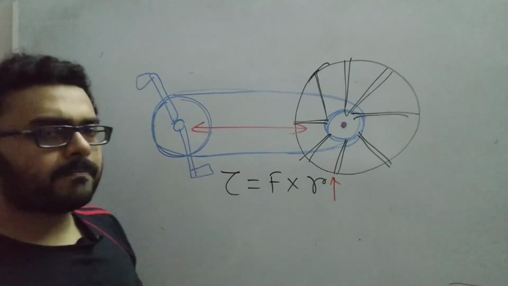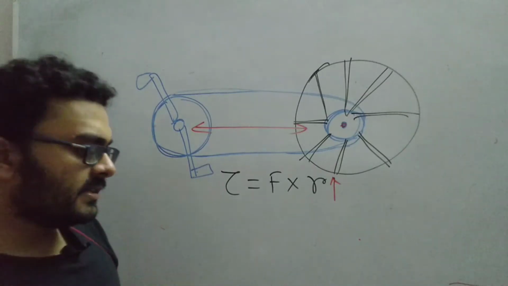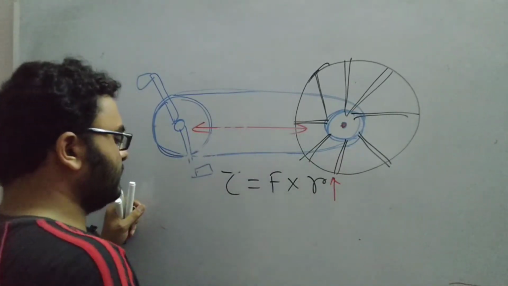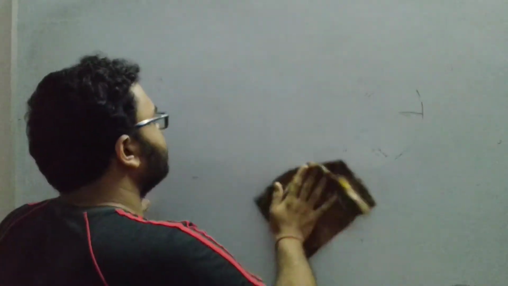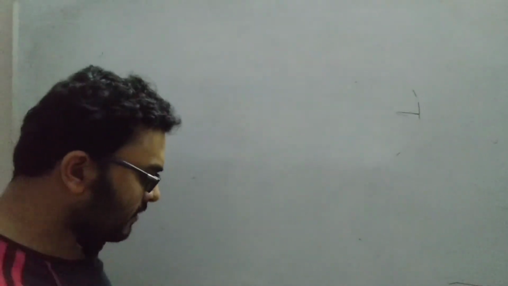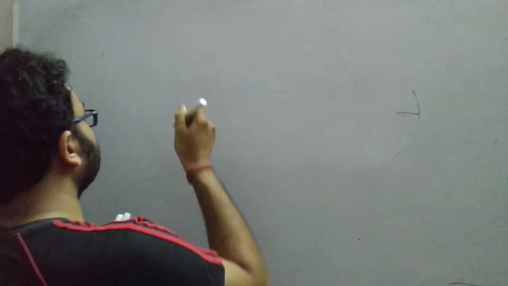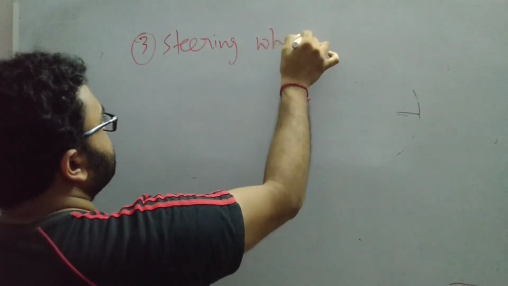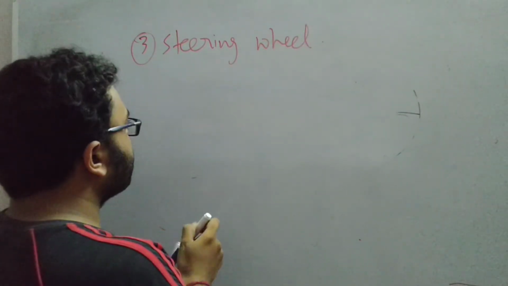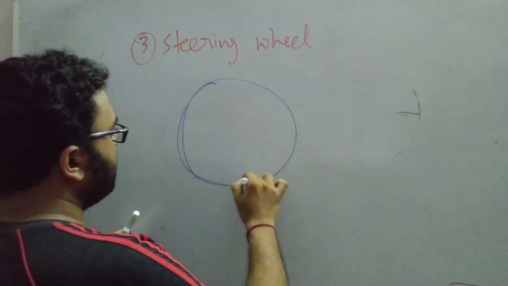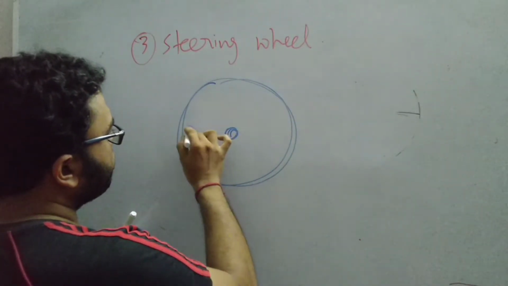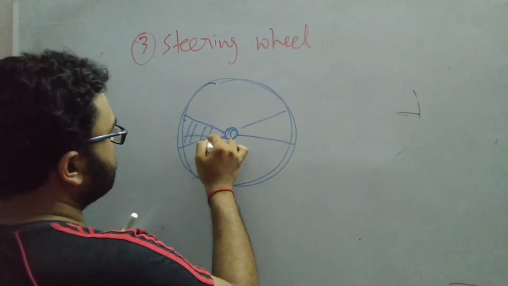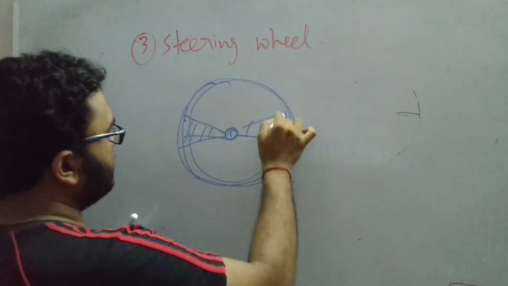Another example you might have seen is the steering wheel of a car or any other vehicle. So let us draw the example. Steering wheel of a car. You may have seen the steering wheel. So the third example is the steering wheel. See, the steering wheel is pivoted at the middle, and like this there are two attachments. So this is the steering wheel, isn't it?